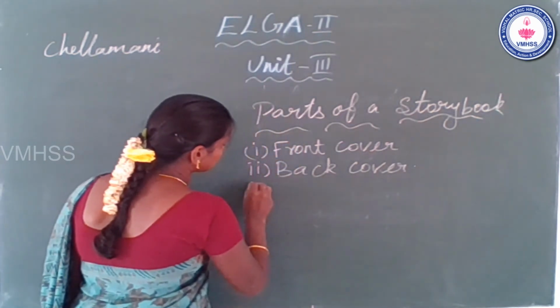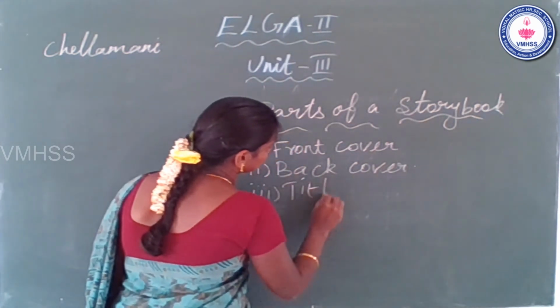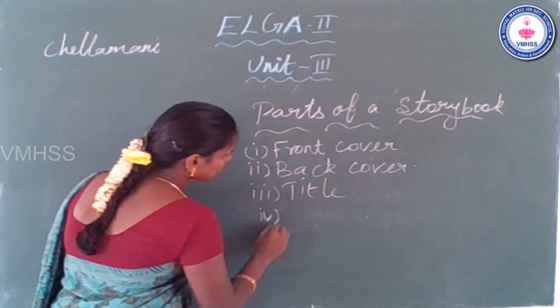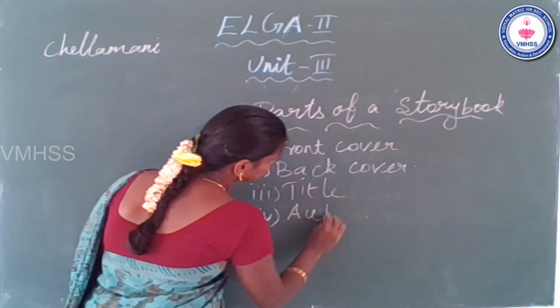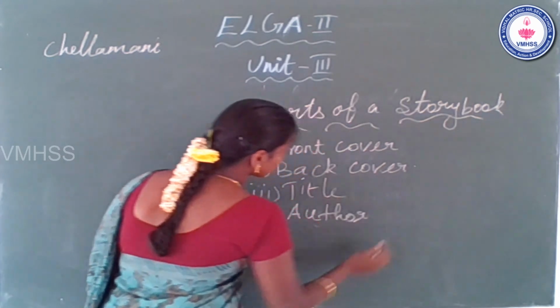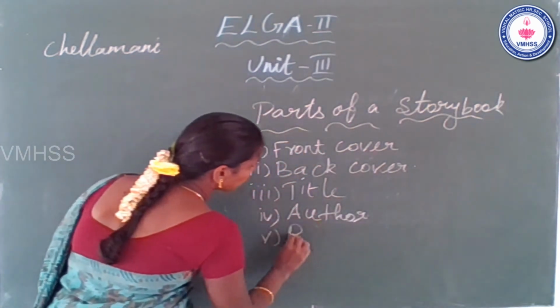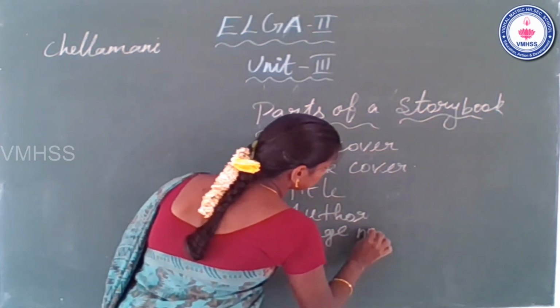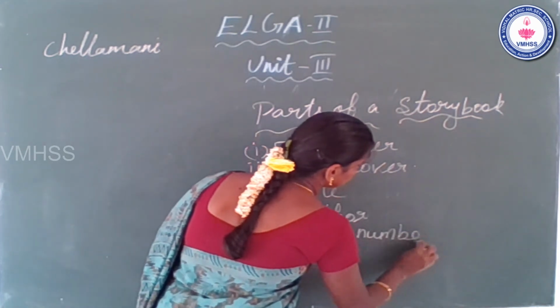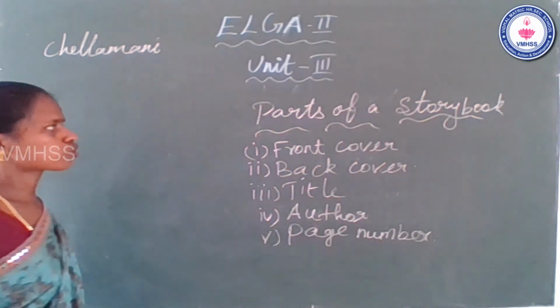Third one is title. Next one is author. Last one is page number. These are parts of your story book.